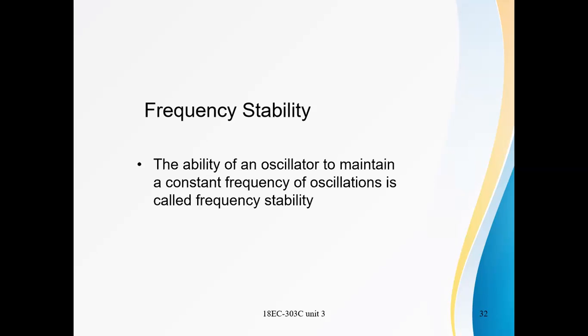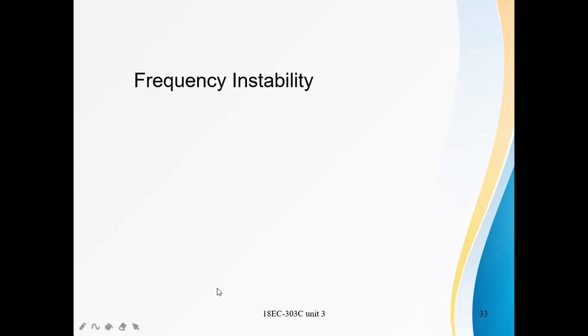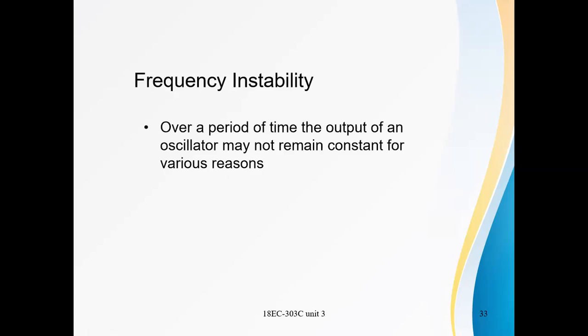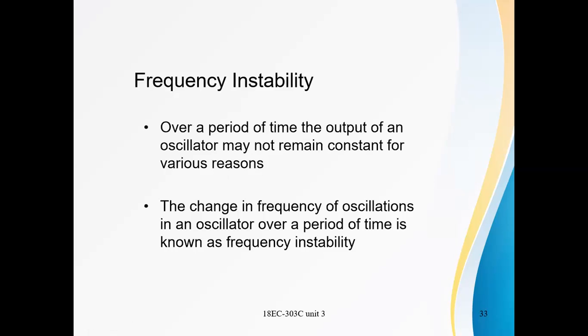The ability of an oscillator to maintain a constant frequency of oscillations is called frequency stability. And what is frequency instability? It is not producing a constant frequency of oscillations. Over a period of time, the output of an oscillator may not remain constant for various reasons.